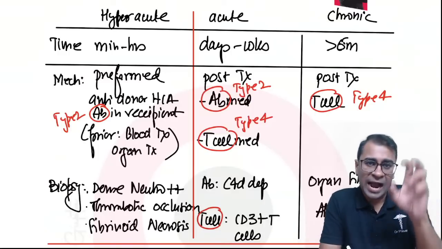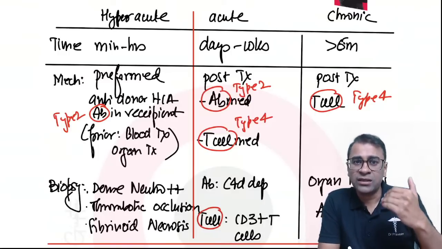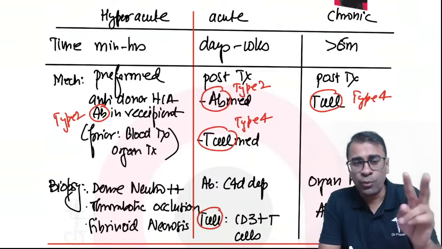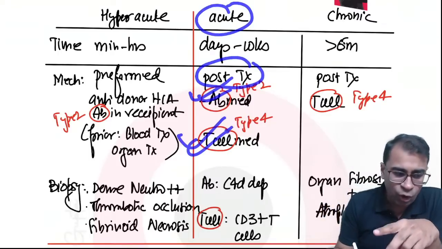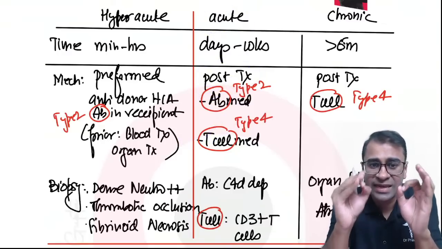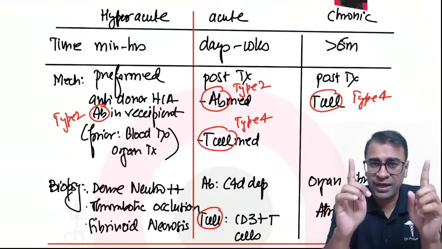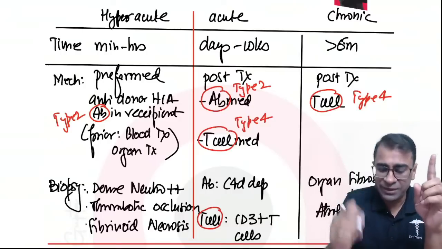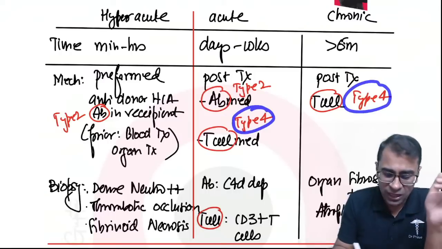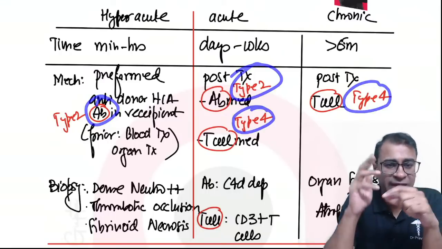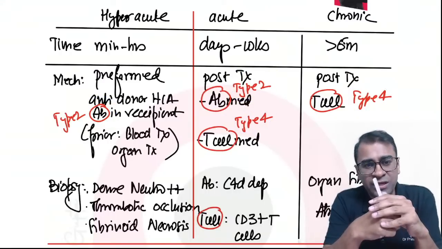That means antibody present beforehand, before the organ was given to the recipient, whereas acute occurs because of post-transplant antibody or post-transplant T cell mediated. Do remember one thing, guys, when it is T cell it will be type 4 hypersensitivity reaction, as seen in chronic and acute T cell, but antibody will always be type 2 hypersensitivity reaction.